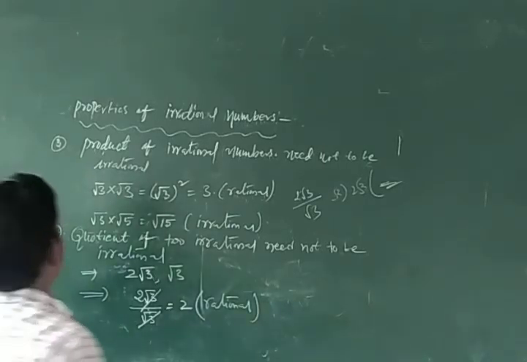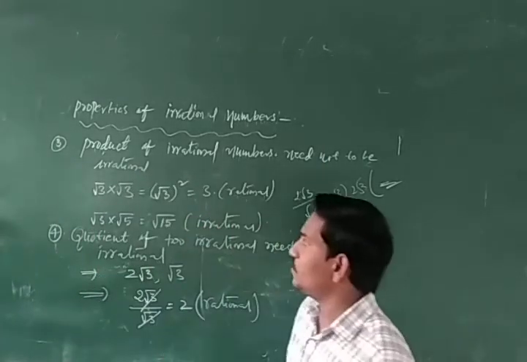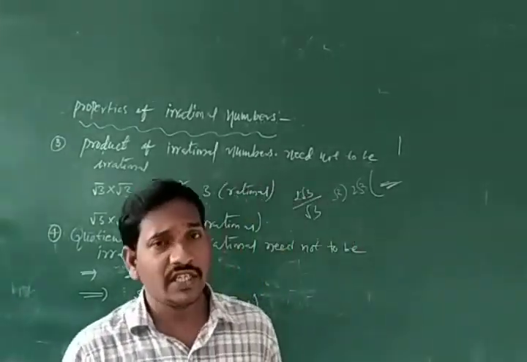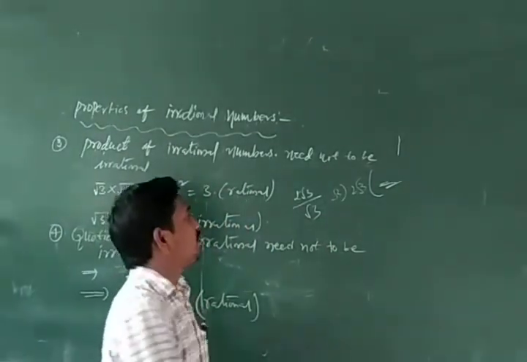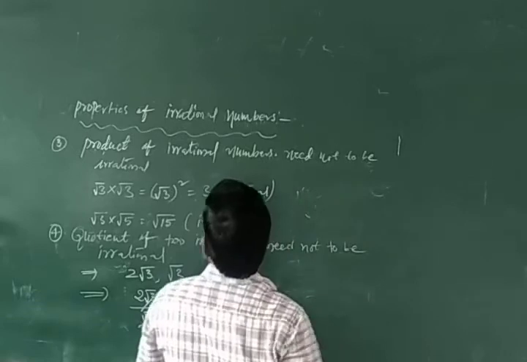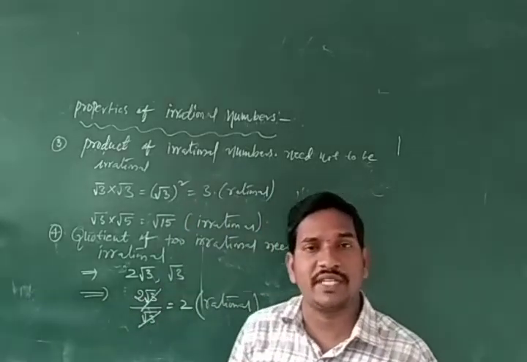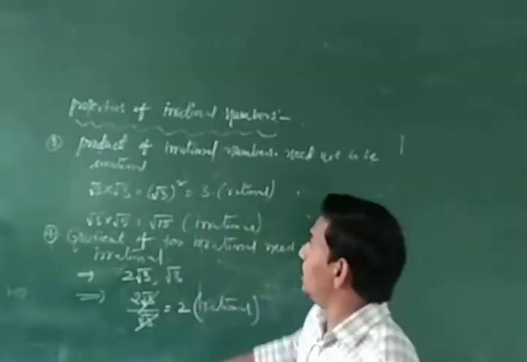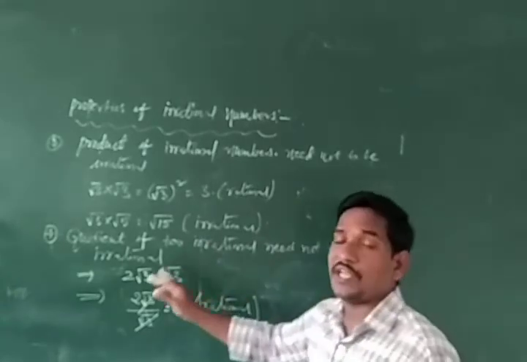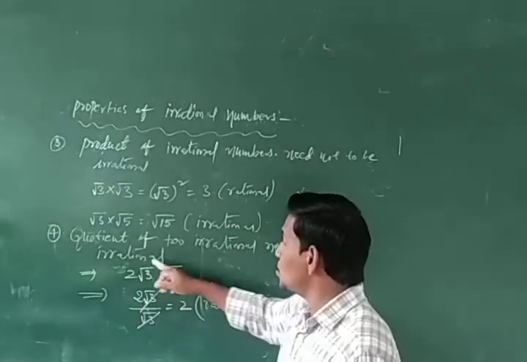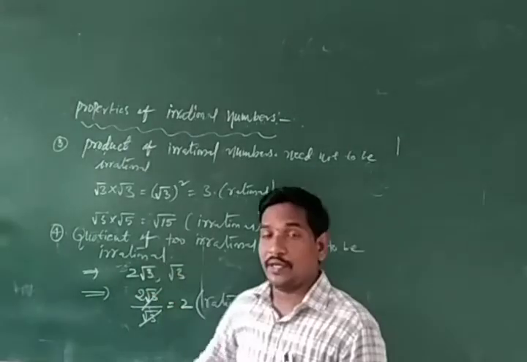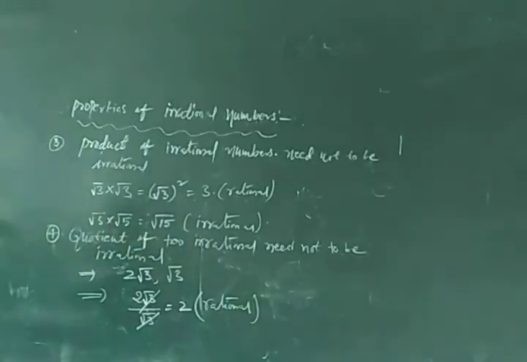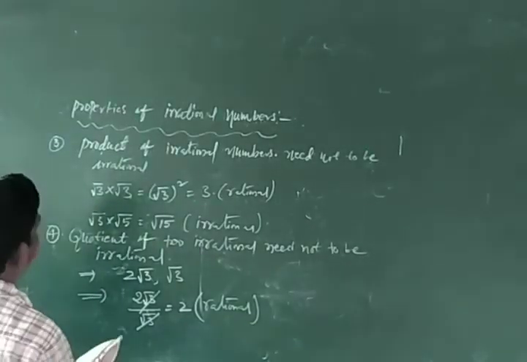We learned so far 4 properties of irrational numbers. What are the properties? The sum of two irrational numbers need not be irrational, that means it may be rational or irrational. And the difference of two irrational numbers may be rational or irrational. And the product of irrational numbers need not be rational, may be rational or irrational. And the quotient of two irrational numbers need not be irrational, may be rational or irrational. These are the properties. Now, some more properties are there.